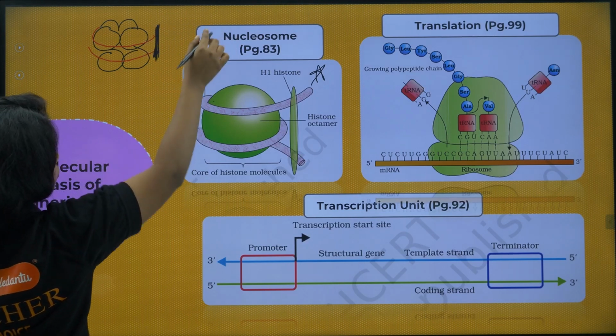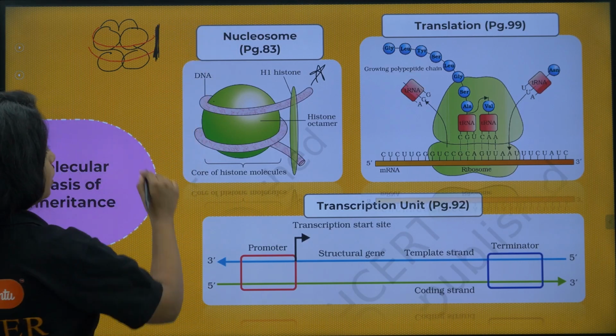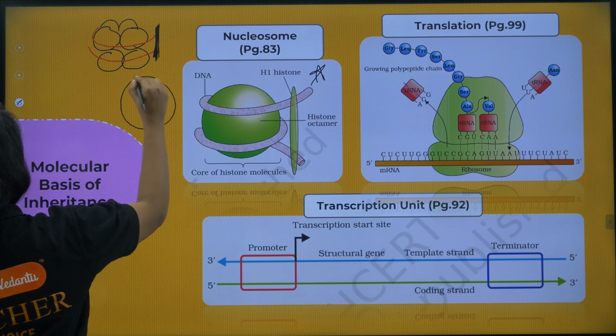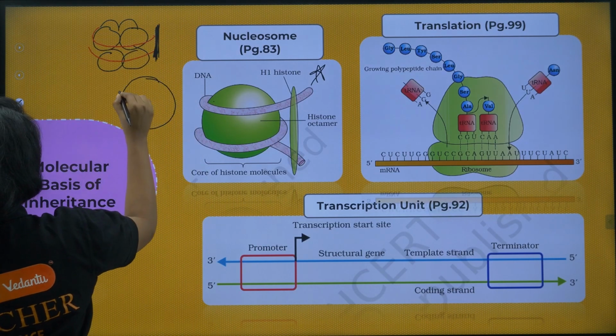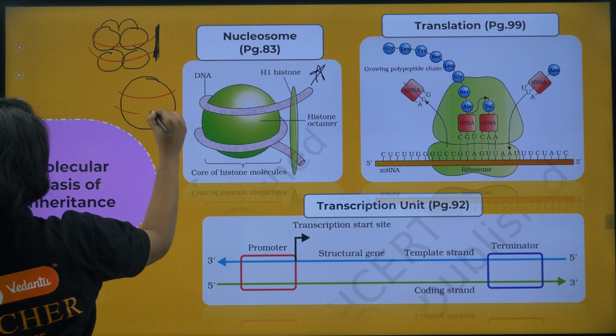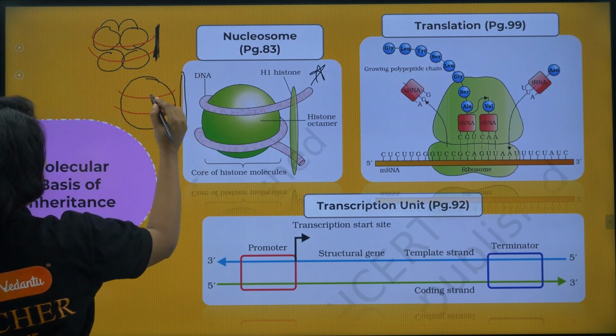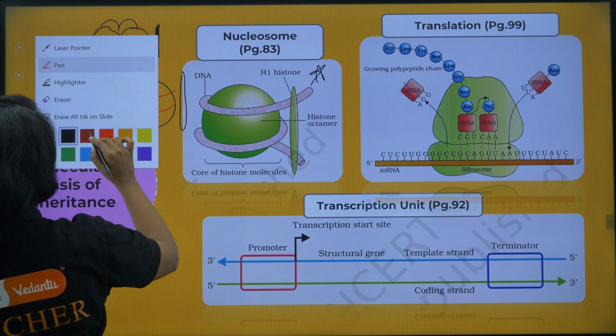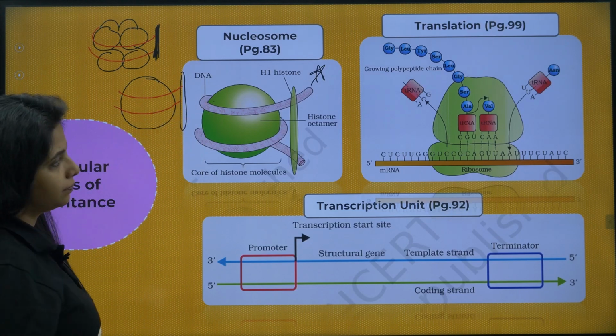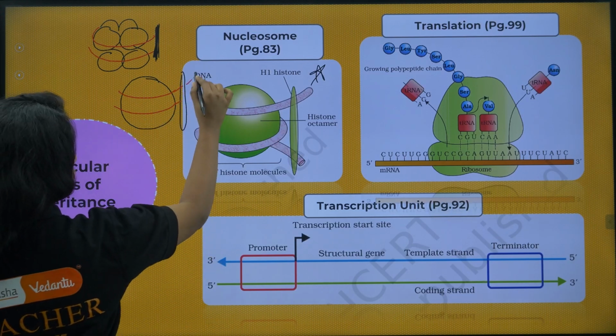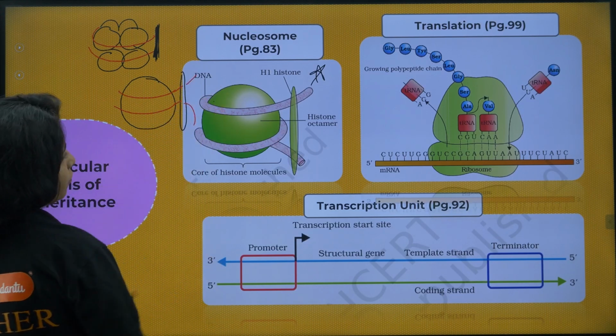Then again the same structure is repeated. So what you can do is just make a round and show like this. That works. And then again make a histone protein up over here. It is more than enough. So one is going back side and the other one comes front side.